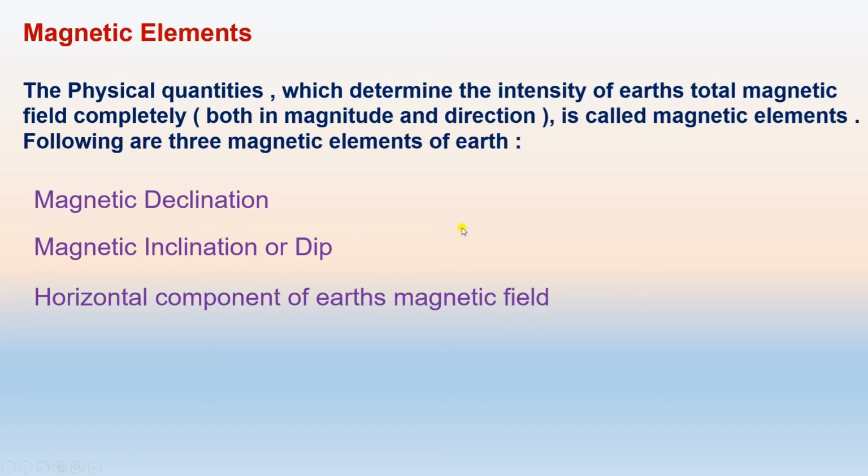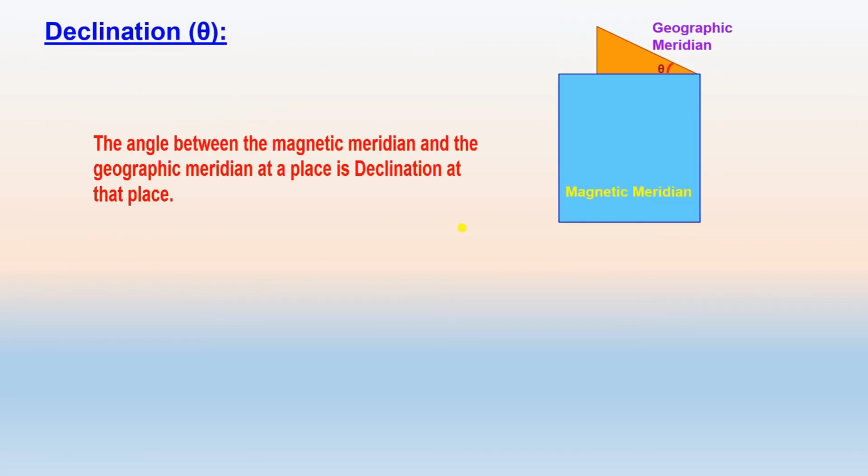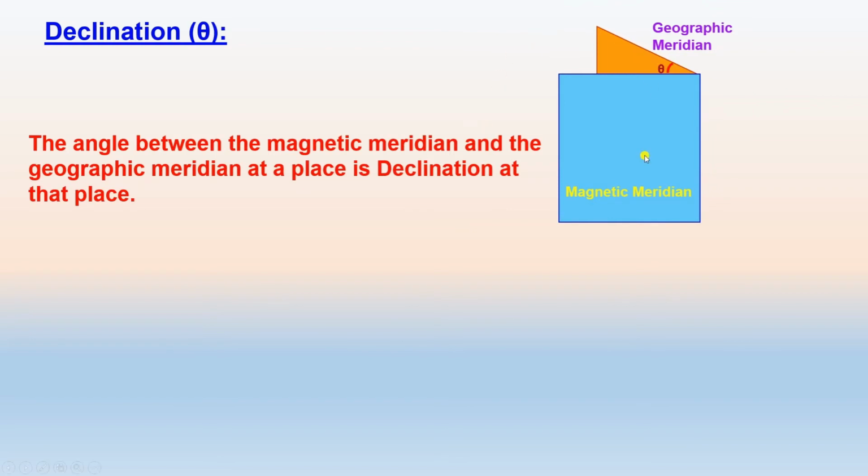Then we will discuss these magnetic elements of Earth one by one. Magnetic declination is represented by theta. This is the geographic meridian, this is the magnetic meridian. The angle between the magnetic meridian and geographic meridian at a place is the declination at that place. It varies from place to place.